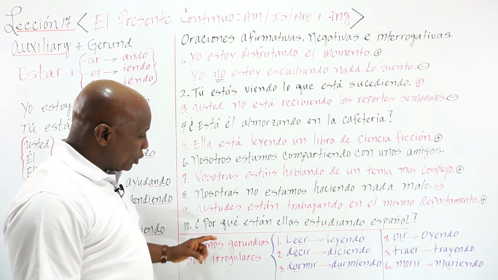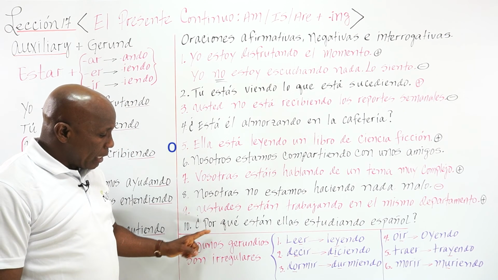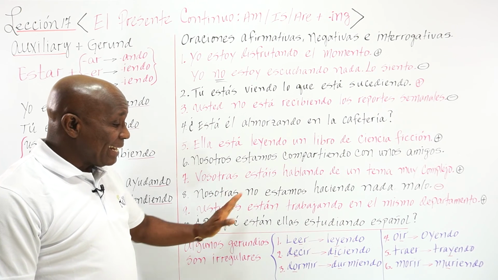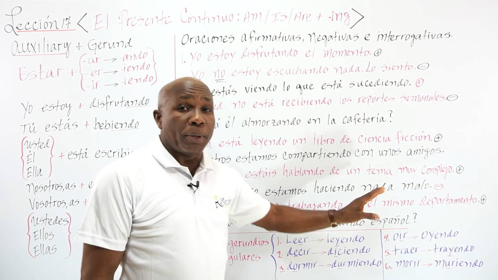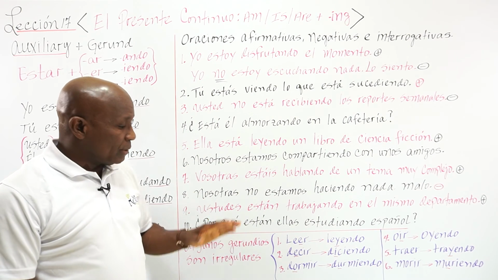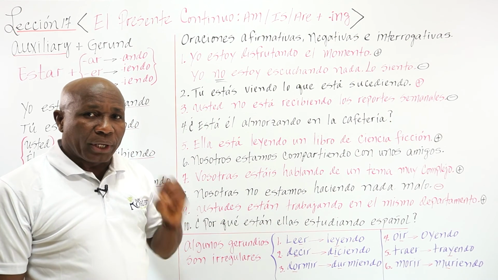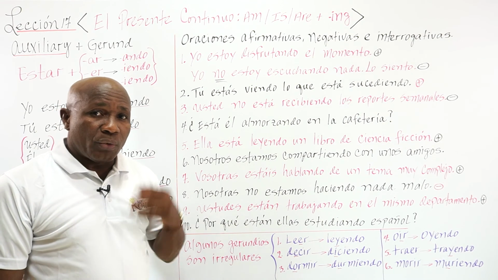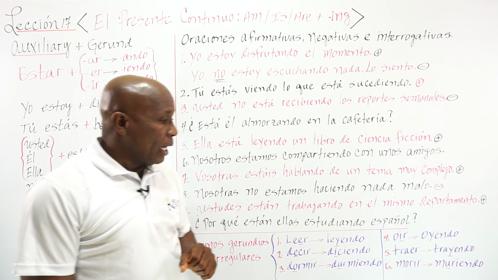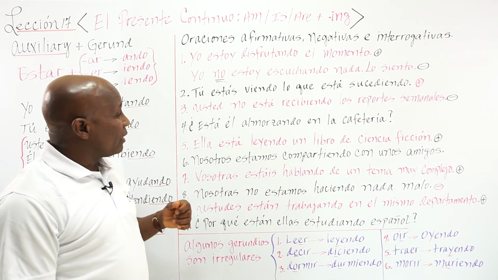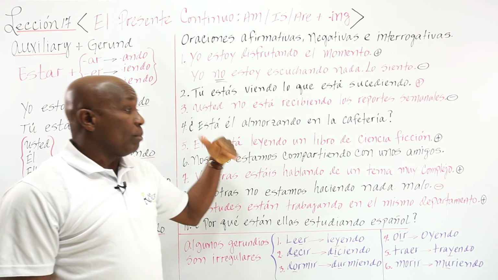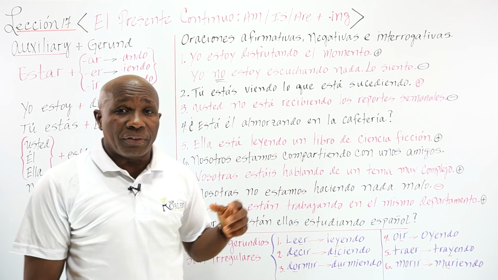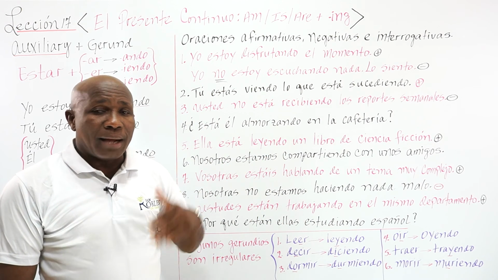Y aquí tenemos, por último, we have here, finally, ¿por qué? It's an information question. ¿Por qué están ellas estudiando español? Why are they studying Spanish? This is an information question. Of course, it requires specific information. It's not like the yes-no question, right? Like this one. ¿Está él almorzando en la cafetería? Sí, él está almorzando en la cafetería. O no, él no está almorzando en la cafetería.